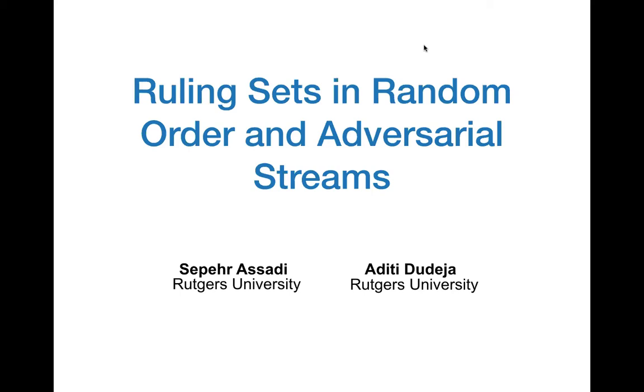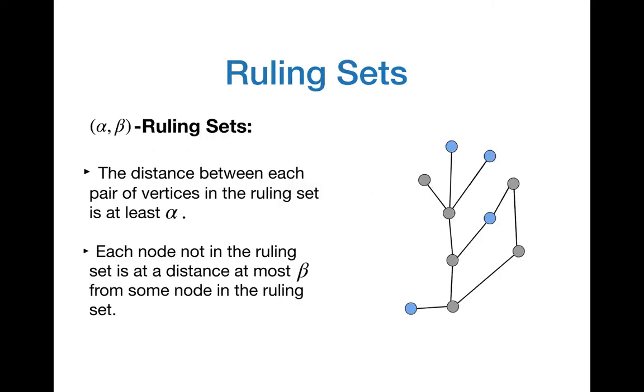So let me first start by defining what ruling sets are. An (alpha, beta) ruling set is a subset of vertices of a graph G, and these sets have the following property. If you consider any pair of vertices in the ruling set, then they are at least alpha hops away from each other. On the other hand, if you consider any vertex which is not in the ruling set, then it is at a distance at most beta from some node in the ruling set.